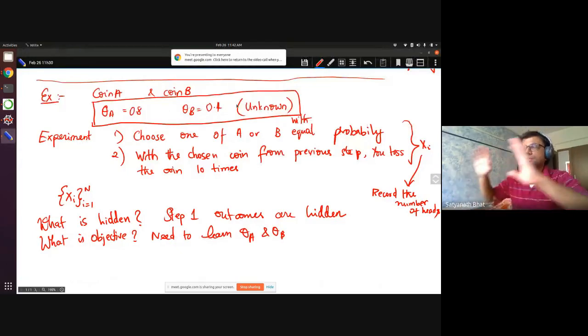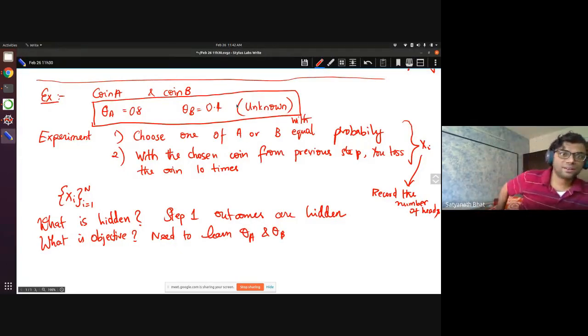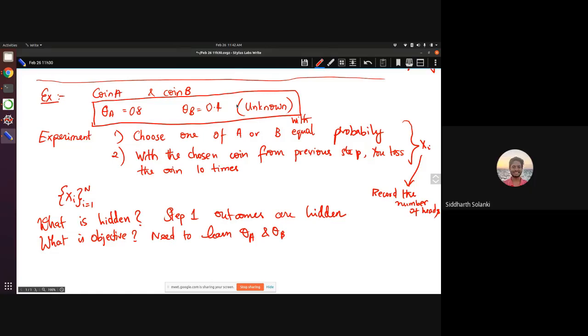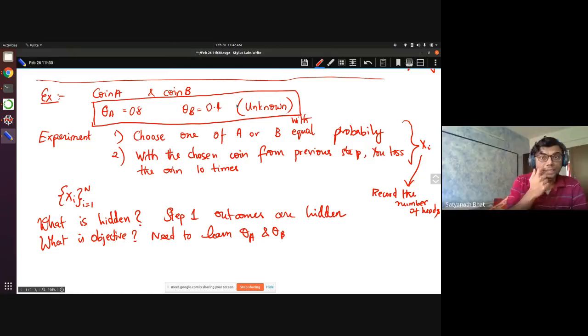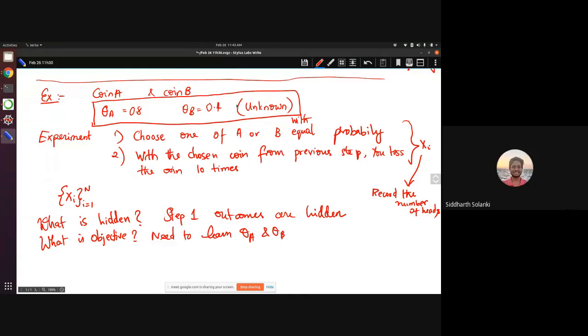Suppose I'm just trying to see, this is what we need to learn. Theta is not known to us, right? Yes, theta is not known to us, but I'm saying this is what we need to get if our algorithm is correct. If everything is correct and we do it properly, after the EM converges, we should have a value close to theta A and theta B. That's all I'm saying. Yes, sir. Got it.